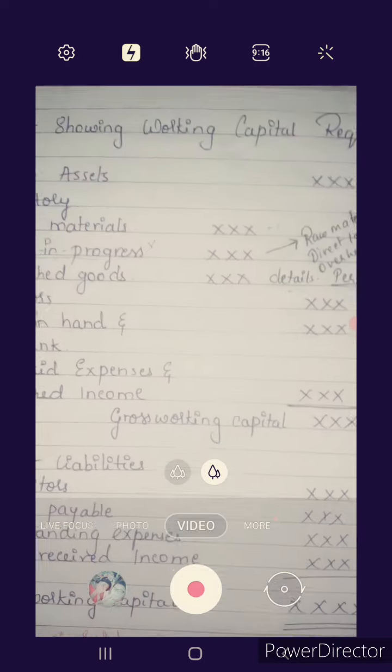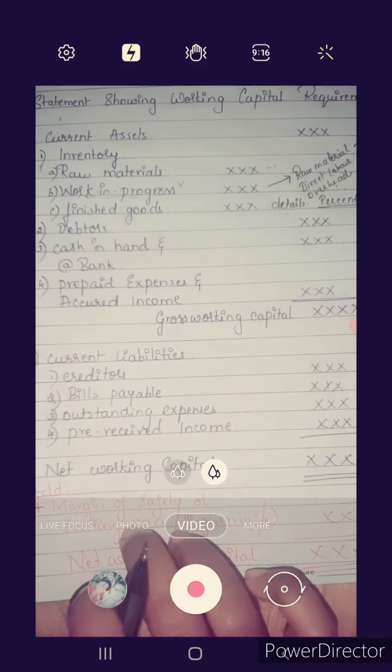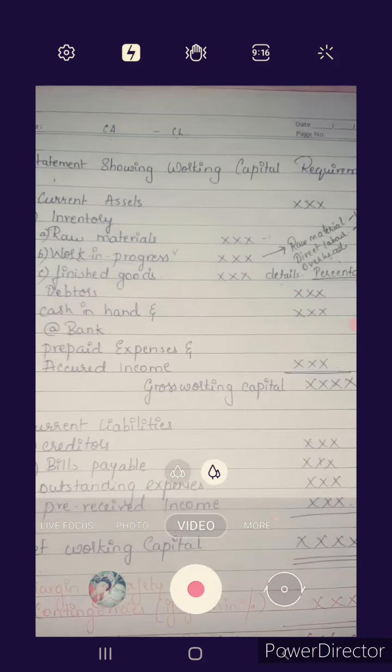So again I am saying this is a format related to working capital. If a problem gives details related to work in progress, the work in progress includes raw materials, direct labor, overheads.